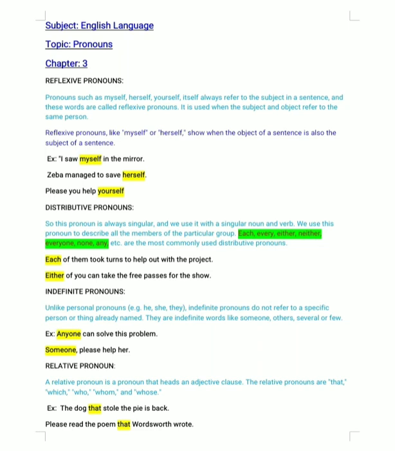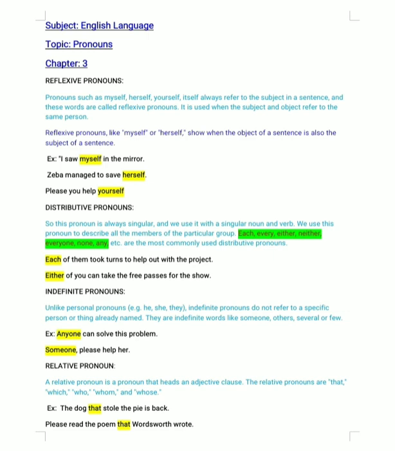So we are again back with our chapter 3, pronouns. We have already discussed the four kinds of pronouns, that is demonstrative pronoun, personal pronoun, possessive pronouns and interrogative pronouns. So today we are going to deal with reflexive pronouns, distributive pronoun, indefinite pronoun and relative pronouns.